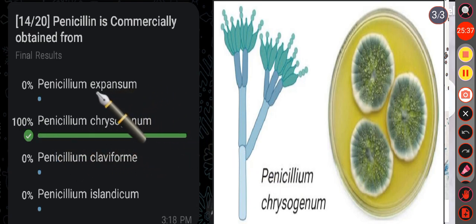Then see the other option, that is Penicillium expansum. Penicillium expansum, it is the fungus that causes blue rot in apples and in pears. Okay. Then in the option C, that is Penicillium claviforme, produces a variety of secondary metabolites such as gliotoxin. Then in the option D, that is Penicillium islandicum, it is an anamorphic species, means the fungus reproduces through asexual spores without involving sexual fusion and meiosis.